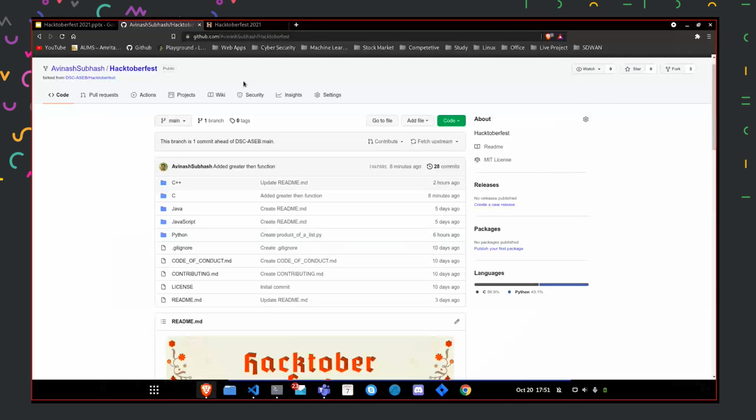Since I had forked it, now both of my branches are the same, so I can't send a pull request. So Vinayak Tekade will be sending a pull request to the Hacktoberfest repository.